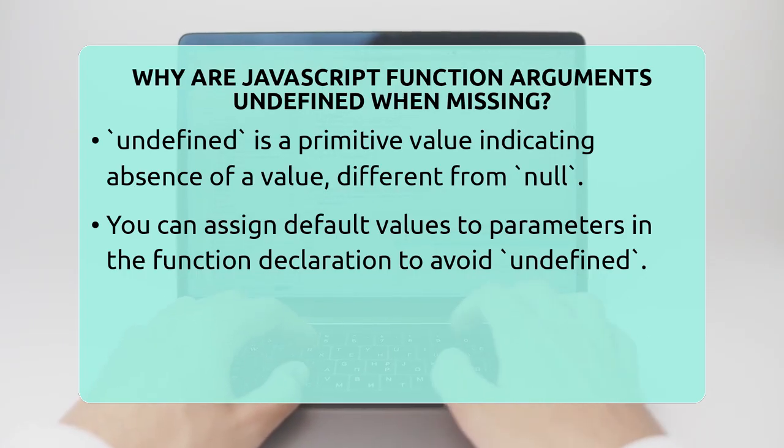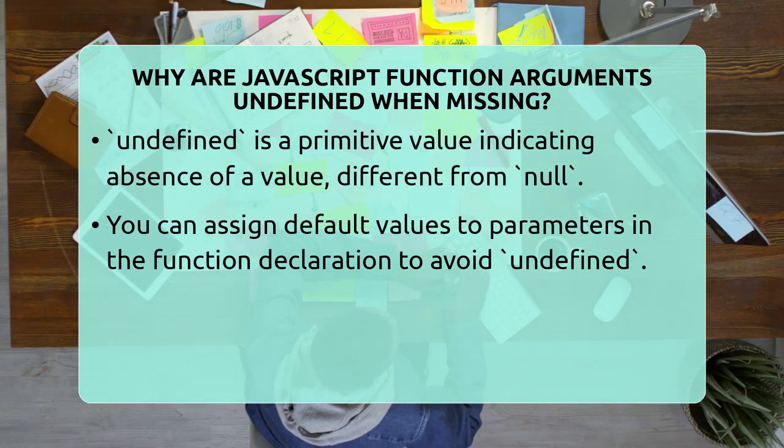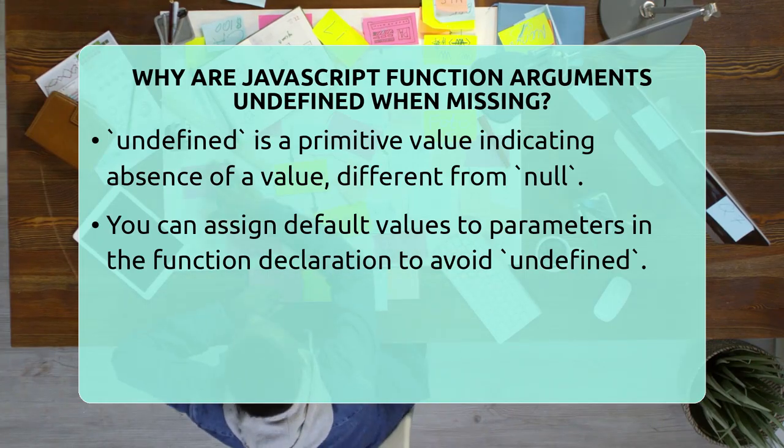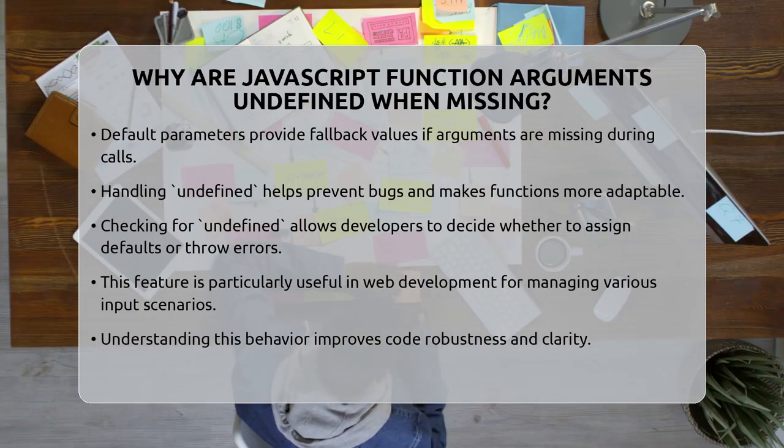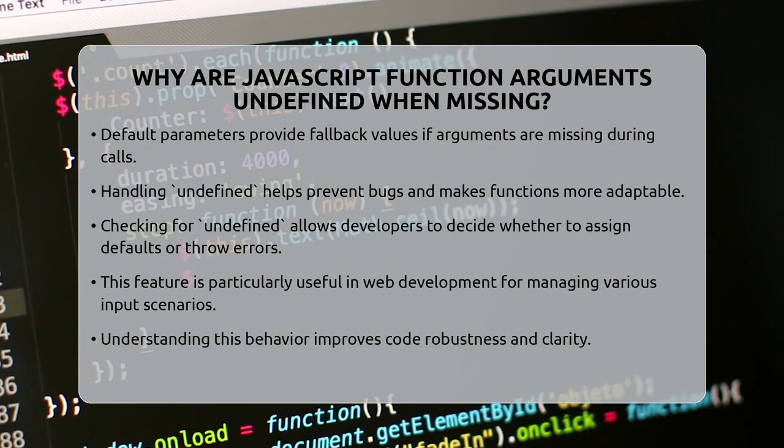You can also set default values for parameters directly in the function definition. This means if an argument is missing, the default value will be used instead of undefined. For example, you could set a default greeting message if no name is provided. This feature makes your functions more robust and easier to work with.